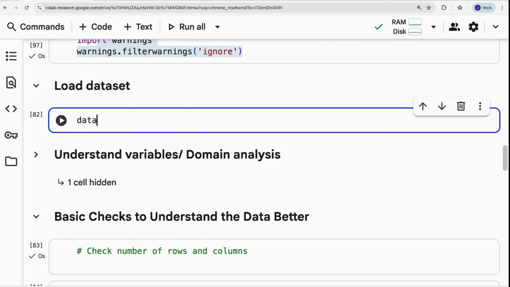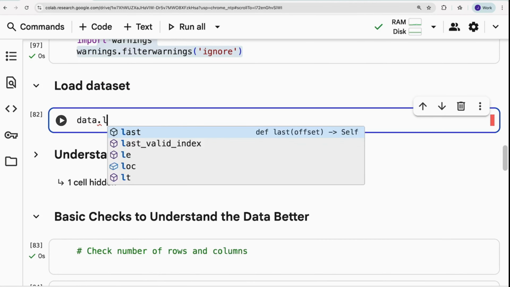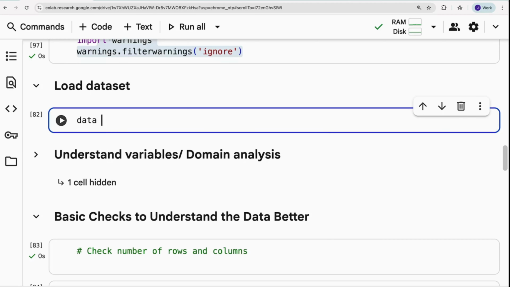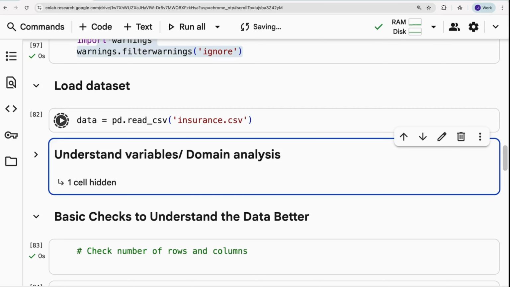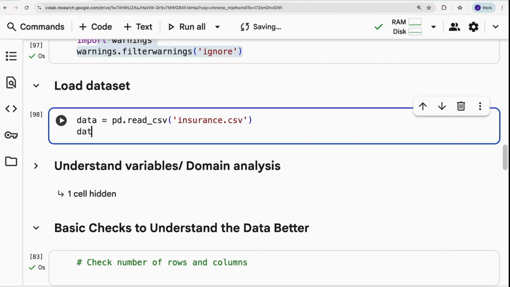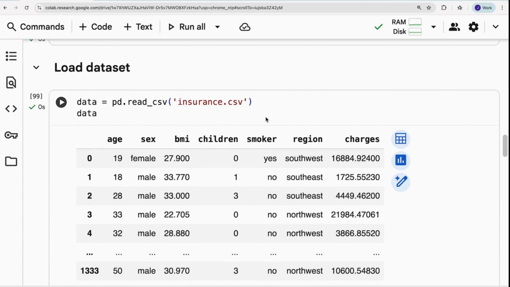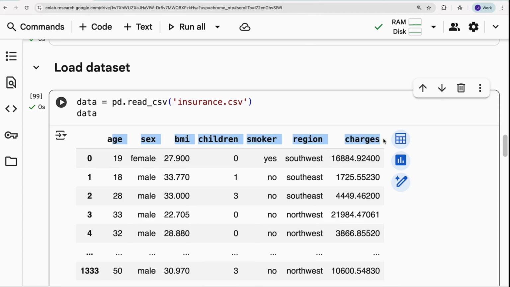In order to load any CSV file, we just use pd.read_csv. To load an Excel file, we use pd.read_excel. Here, since it's a CSV file, a comma separated file, use data equals pd.read_csv insurance.csv, and print data, it's going to display the data which is available inside the insurance file.